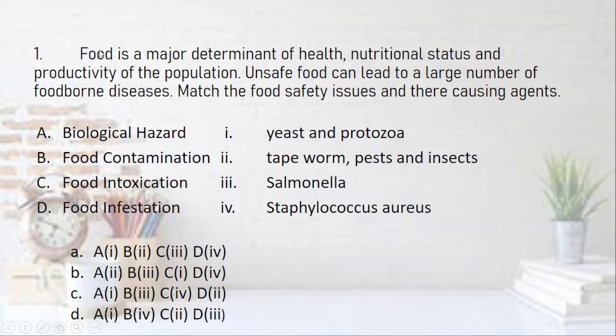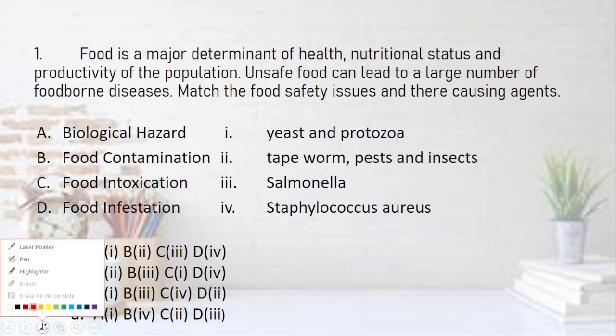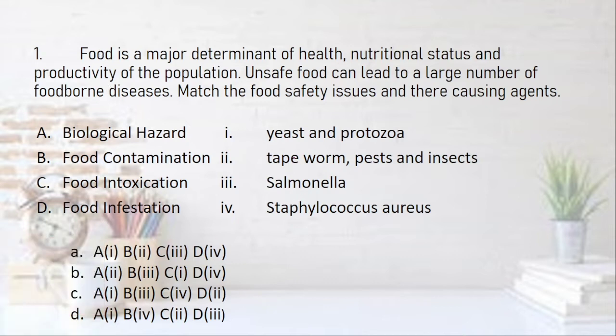So lesson number 6, we begin with the first question, which is match the following. Food is a major determinant of health, nutritional status and productivity of the population. Unsafe food can lead to a large number of foodborne diseases. Match the food safety issues and their causing agents: biological hazard, food contamination, intoxication and food infestation. The options are yeast and protozoa, tapeworm, pests and insects, salmonella and staphylococcus.